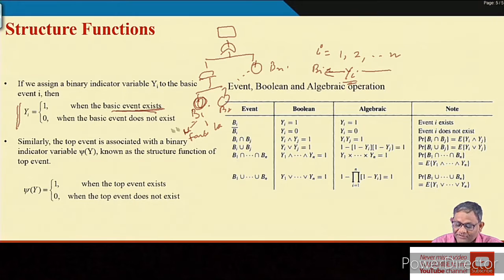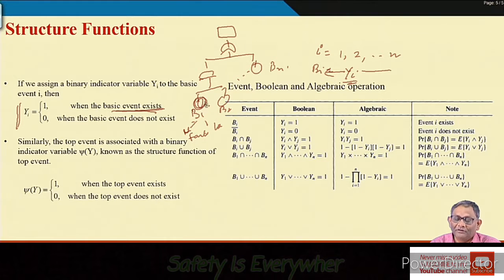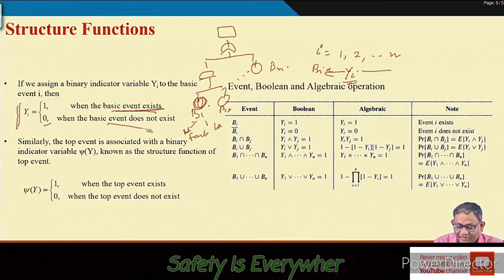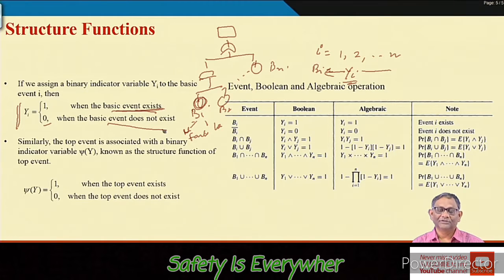Basic event exists means we are defining the basic event as the failure of that particular component, so the ith component is in a failed state, or yi equals 0 when the basic event does not exist, meaning the ith component is working. You could also use it the other way around, with success and failure as 0 and 1, and that is also possible, but in terms of fault tree we have defined the basic event as a failure event.